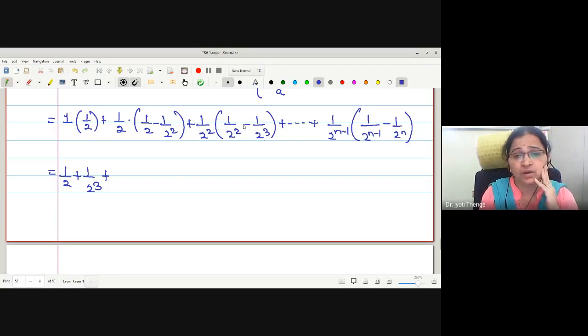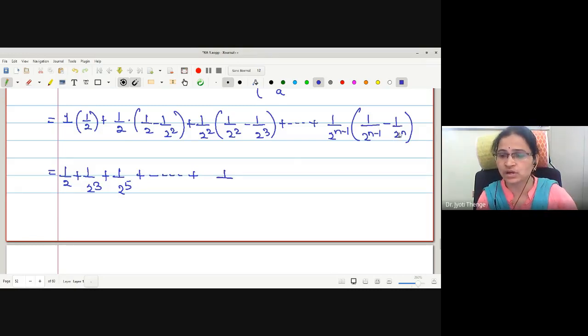Similarly here, if I multiply the first portion by 2, this is 2 minus 1. Denominator is 2 cube. 1 by 2 cube into 1 by 2 square is 1 upon 2 raised to 5. And continue. How much is the value here? 1 upon 2 raised to n into 2 raised to n minus 1.